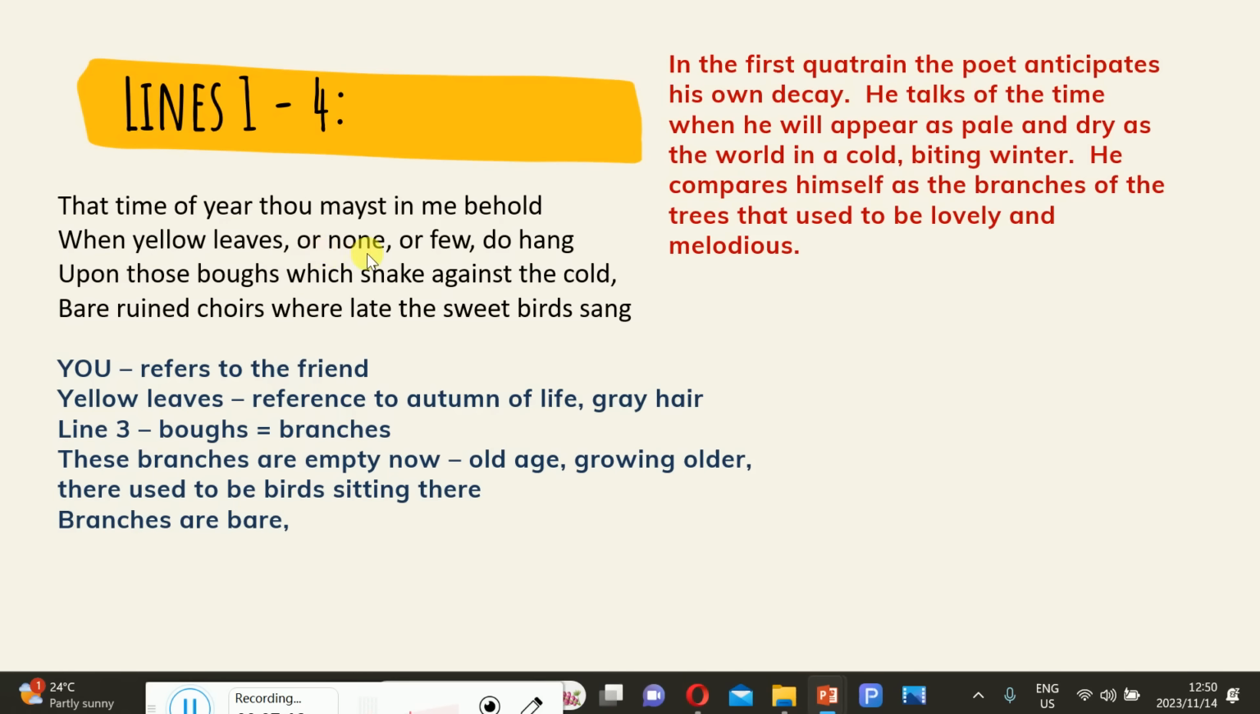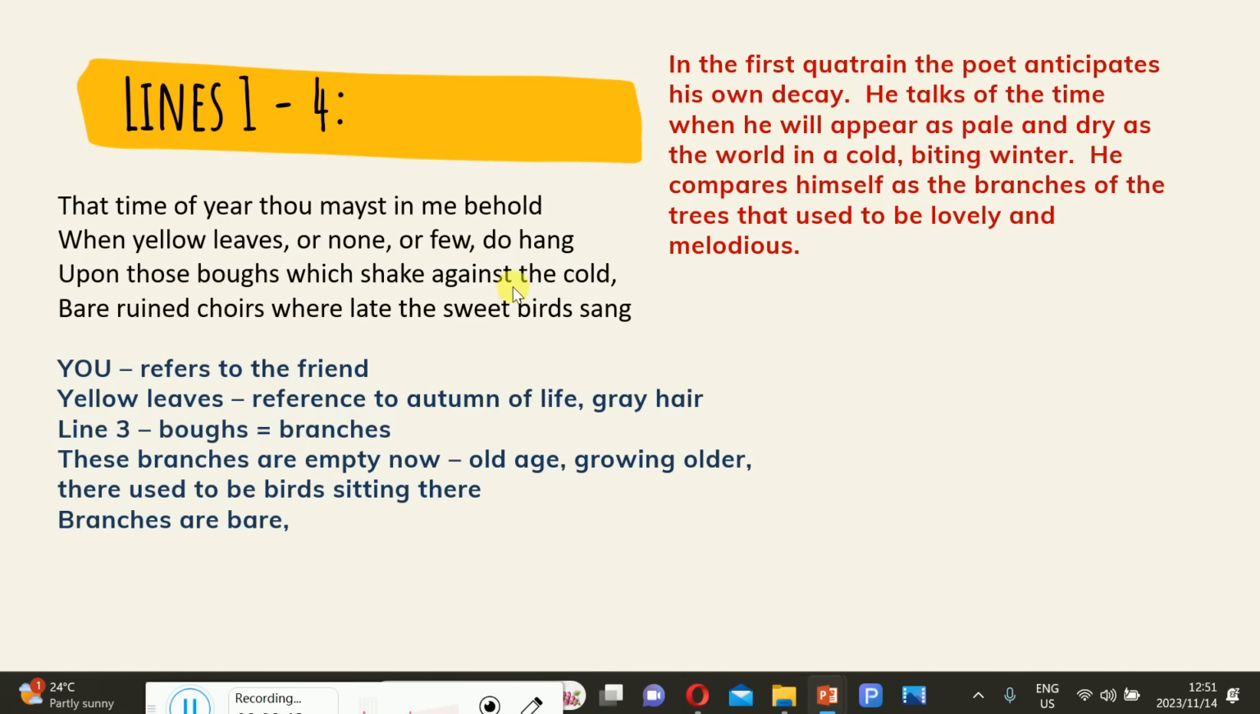And of course, during autumn, that is when the trees are shedding their leaves, and that is why you see none or few. He's still referring to the leaves. And this imagery is used to show or to emphasize or to indicate the idea, if not the concept, of aging. Upon those boughs which shake against the cold, bare ruined choirs where late the sweet birds sang.